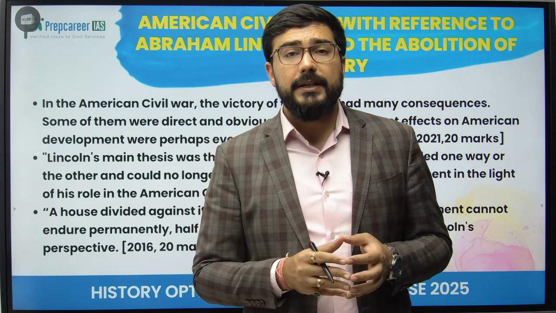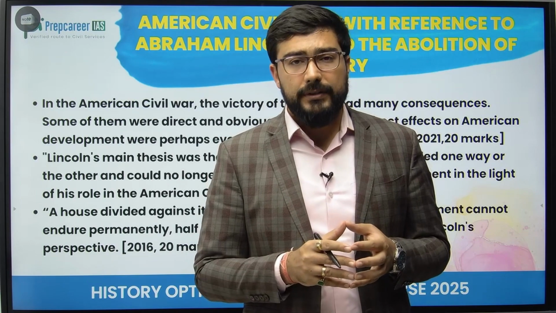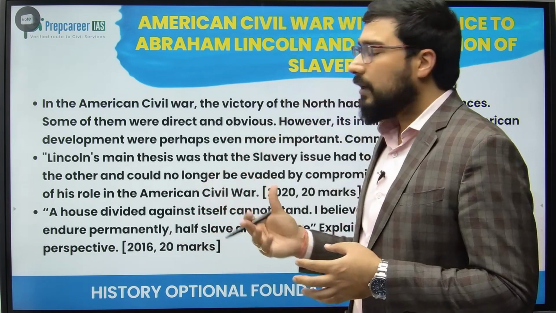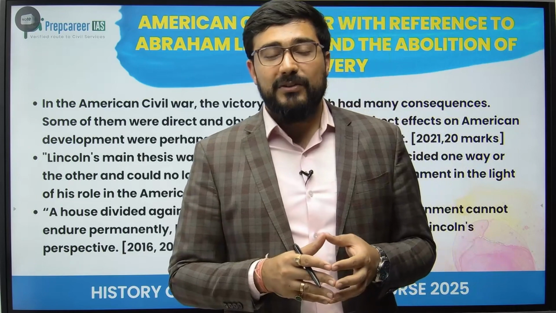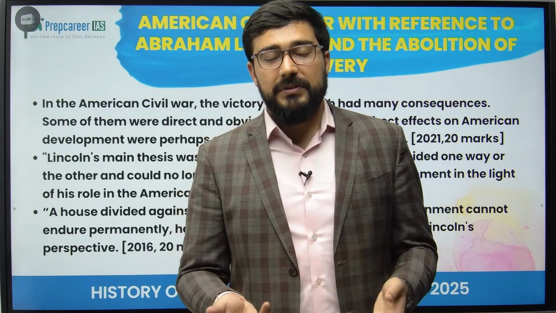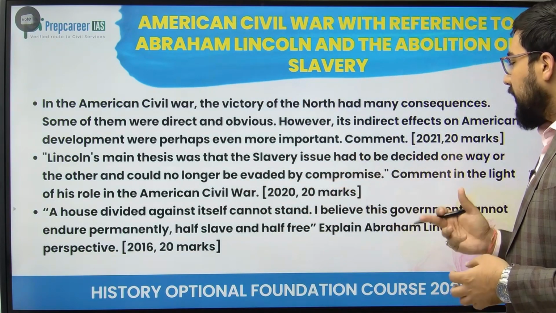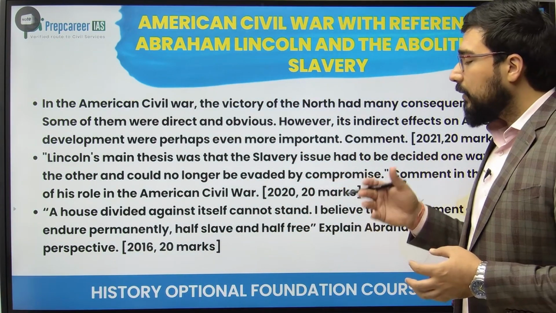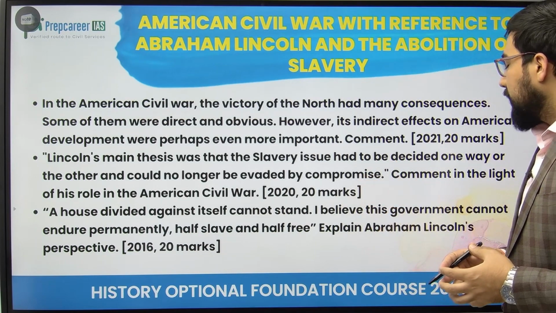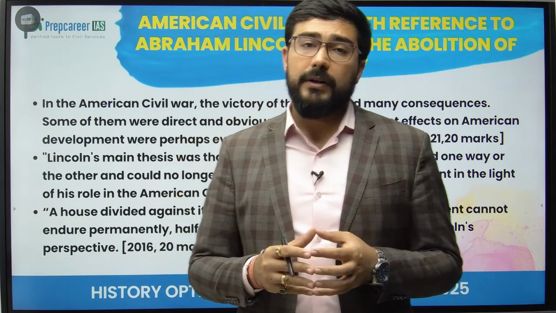That's why Lincoln said in 1858, in his speech from Illinois, that America cannot go on like this, and he was so right. His prophecy came true within the next 2 years. By 1861 we see the beginning of the American Civil War. A house divided against itself cannot stand. I believe this government cannot endure permanently half slave and half free. Explain Abraham Lincoln's perspective. So you have to understand his perspective very specifically.